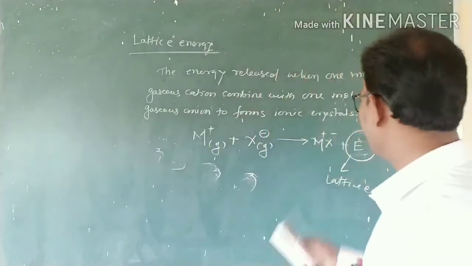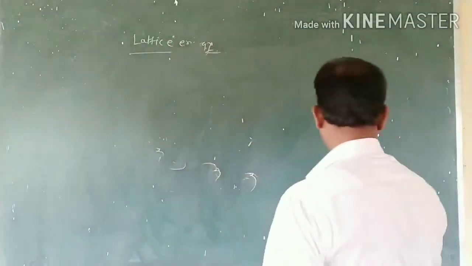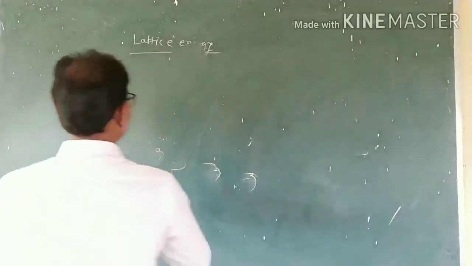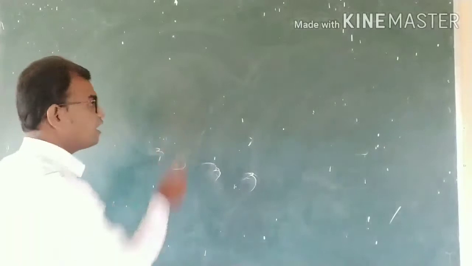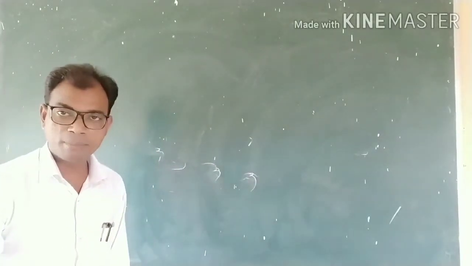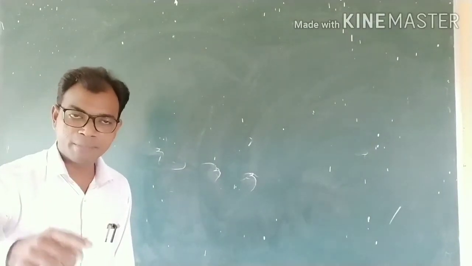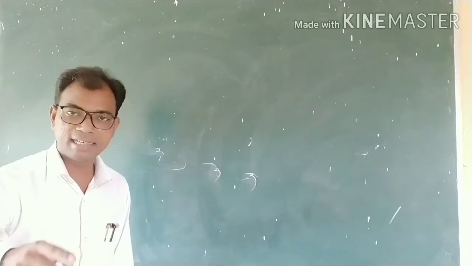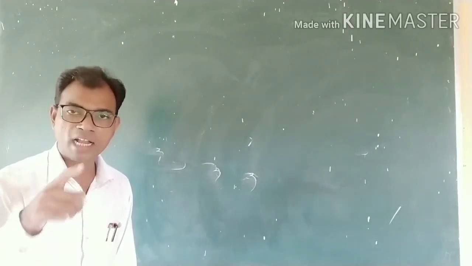In NaCl, what happens? Here, friends, the thermodynamic cycle on which the enthalpies depend, that is, the experimental value of lattice energy, can be calculated on the basis of a thermodynamic cycle.